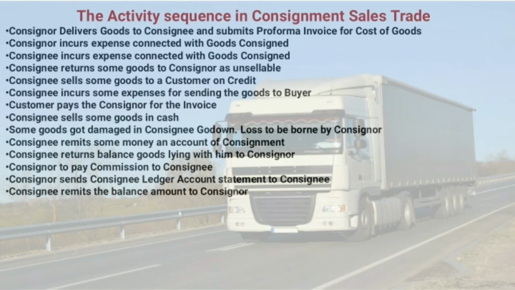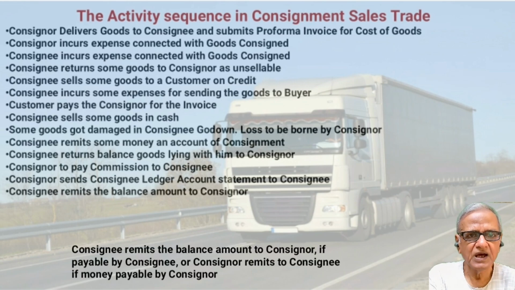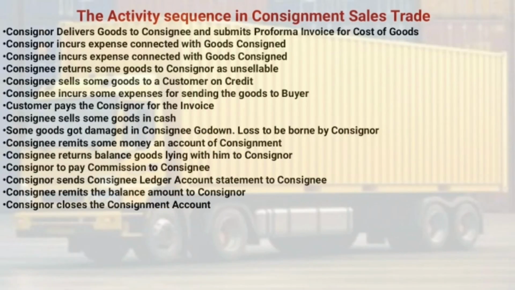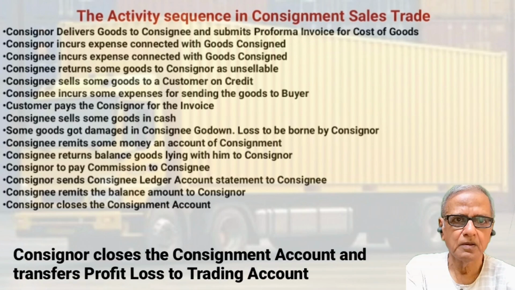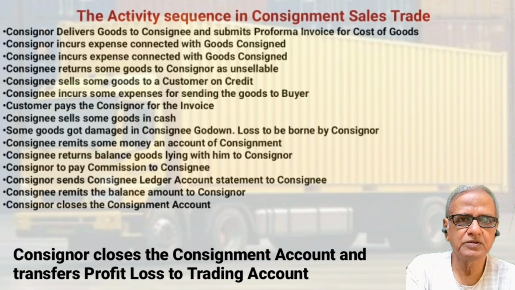Consignee remits the balance amount to consignor. As per the consignee ledger account prepared by the consignor, either consignor pays the balance amount to the consignee or the consignee pays the balance amount to the consignor, as the case may be, to close the accounts. Consignor closes the consignment account. Now the consignment is over. The consignor now transfers the closing entries and the net profit earned on the consignment to its trading account and closes the consignment account.